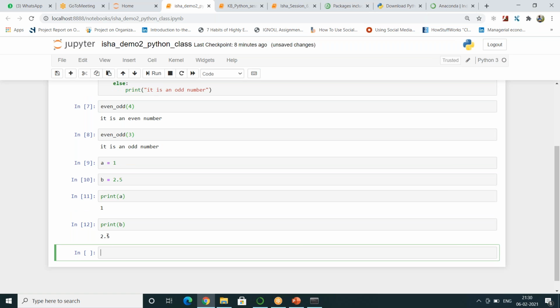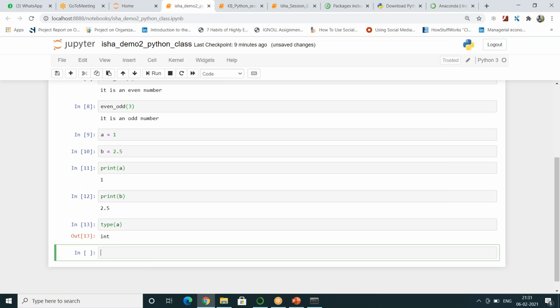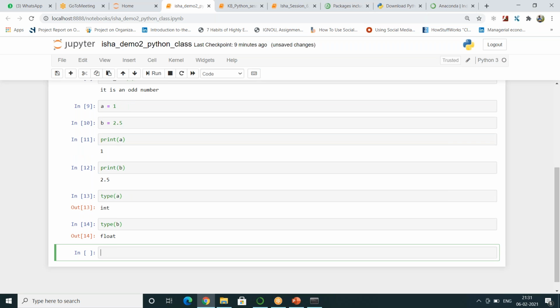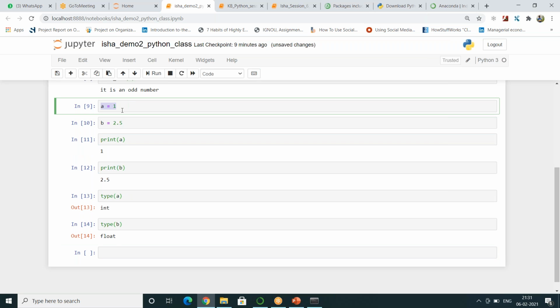So now one question will come up. Because we all know maths and we are at this level, we should know a is an integer, b is a float. But we should check whether Python knows that a is an integer, b is a float. How will we know that? We can write type of a. When you write that, it will tell you it is an integer. When you write type of b, it will tell you it is a float. So you see, variable definition is very easy in Python.